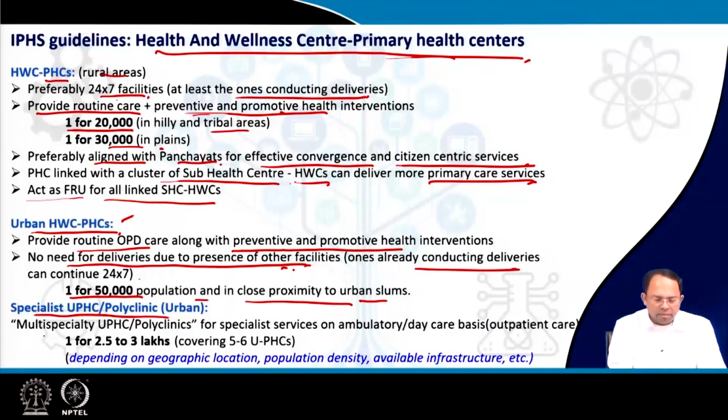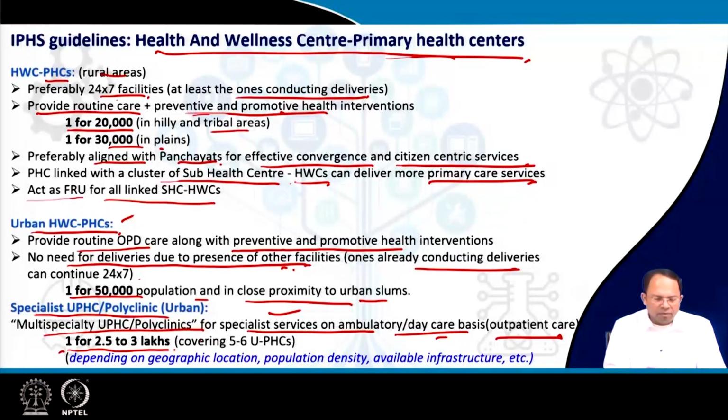So, these multi-speciality polyclinics are provided for specialist services on an ambulatory or daycare basis, right? And there is only outpatient care, but these are for specialized services, and usually these are provided 1 for 2.5 to 3 lakh people.